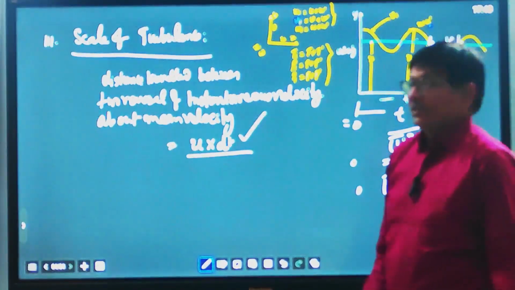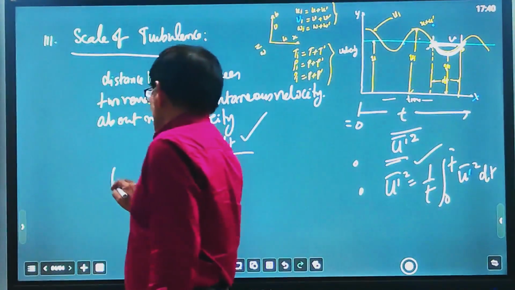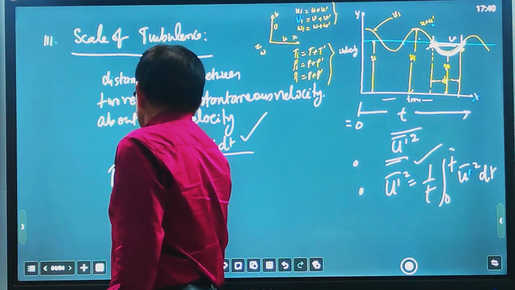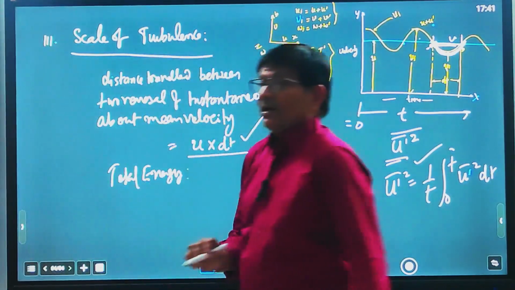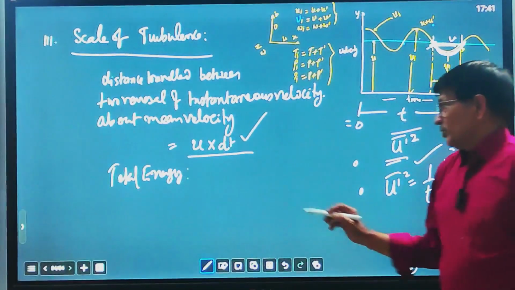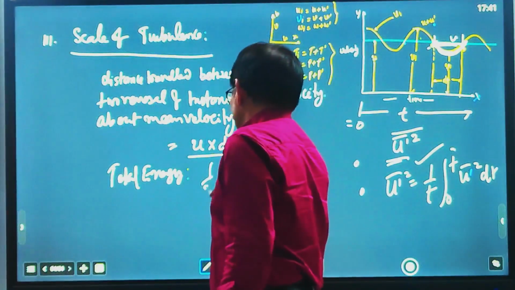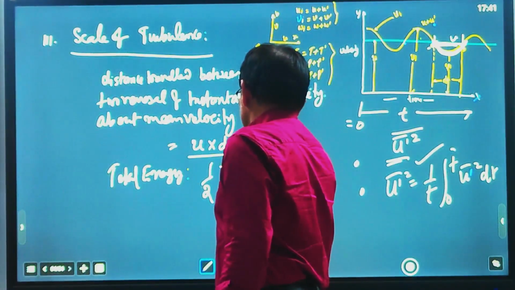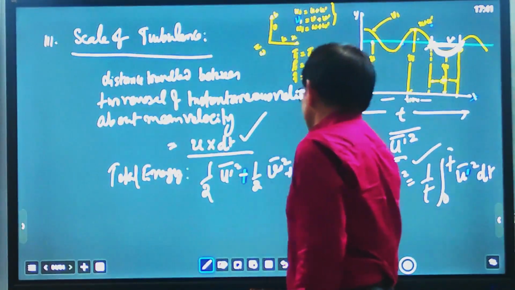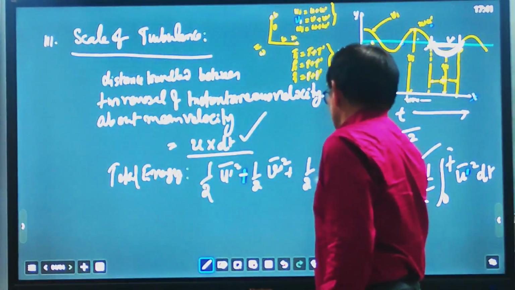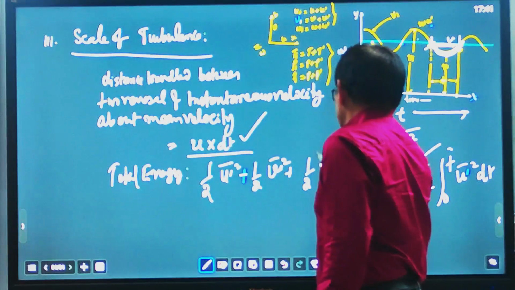Energy कितनी turbulence में है, total energy कितनी हो जाएगी? Total energy of turbulence for a fluid which is turbulent in all directions, you can define as 1 by 2 u dash square average plus 1 by 2 v dash square average plus 1 by 2 w dash square average.